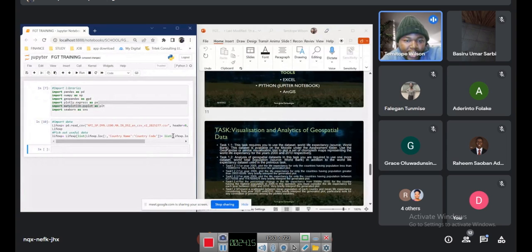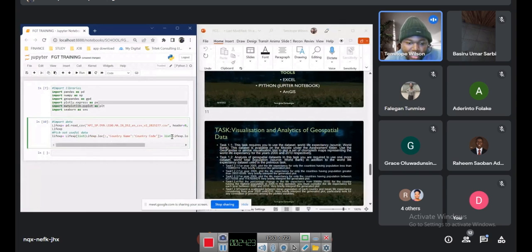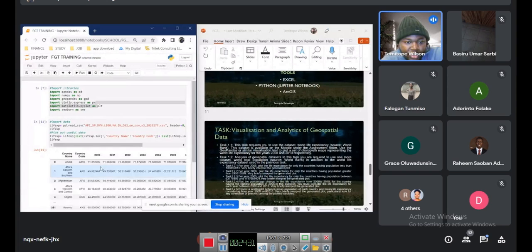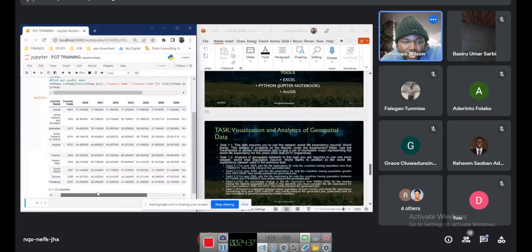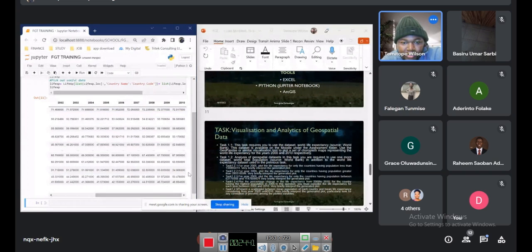So with this now, what I need to do is view this data just to see what we've got. So I'll view life expectancy now, and then I run it again, and then we see what we've got. Can you see? We've got country name, country code, we've got year 2000 till year 2010.